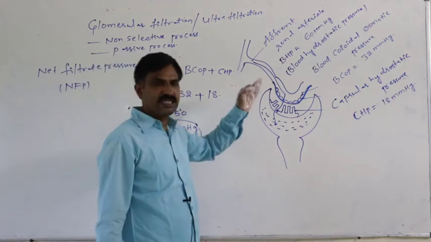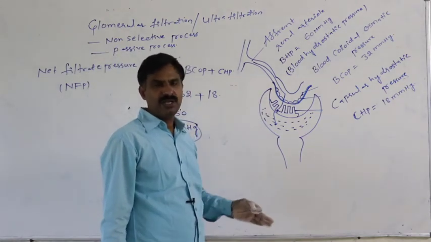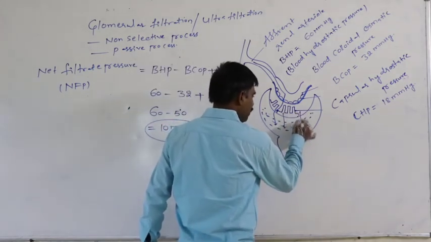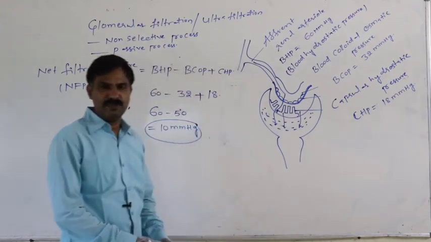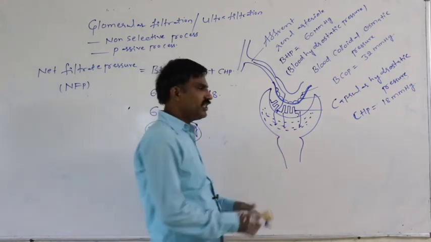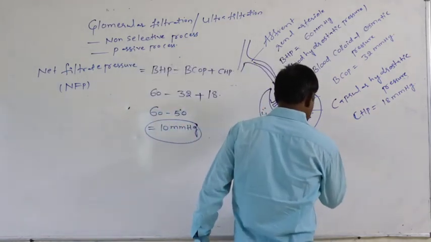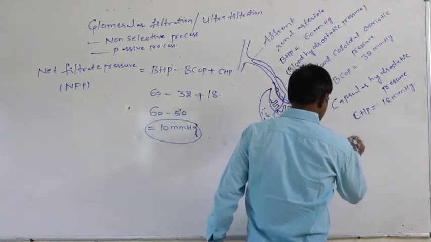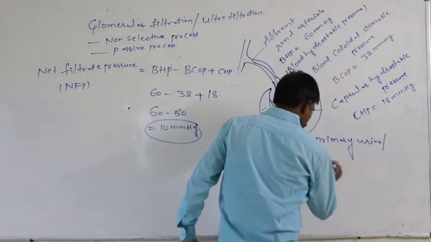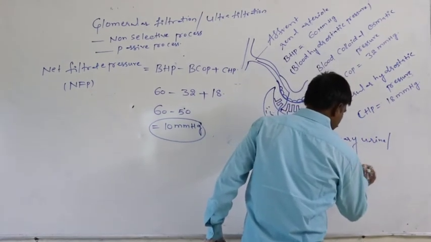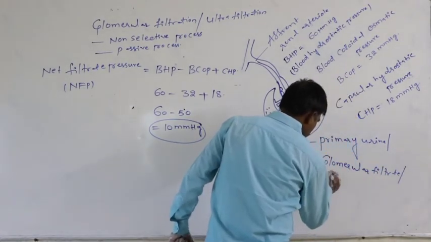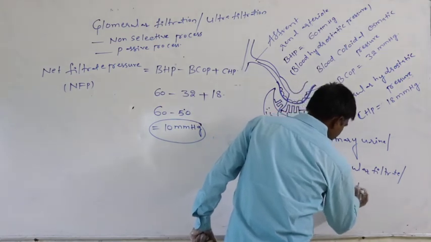Whatever fluid is formed, the liquid state of the blood plasma that reaches the Bowman's capsular space, that fluid is said to be the primary urine or glomerular filtrate or ultrafiltrate.